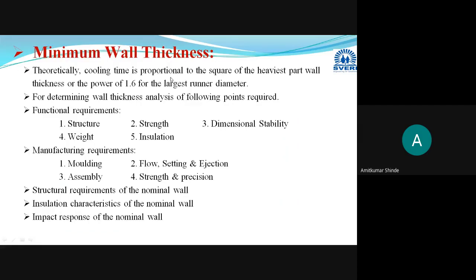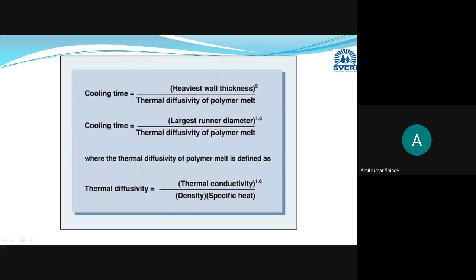Theoretically, cooling time is directly proportional to the square of the heaviest part wall thickness, or the power of 1.6 for the largest runner diameter. This is the second formula I have taken here. Just take into consideration the first formula: cooling time is directly proportional to the heaviest wall section. When the wall thickness is more, it takes more time for cooling.